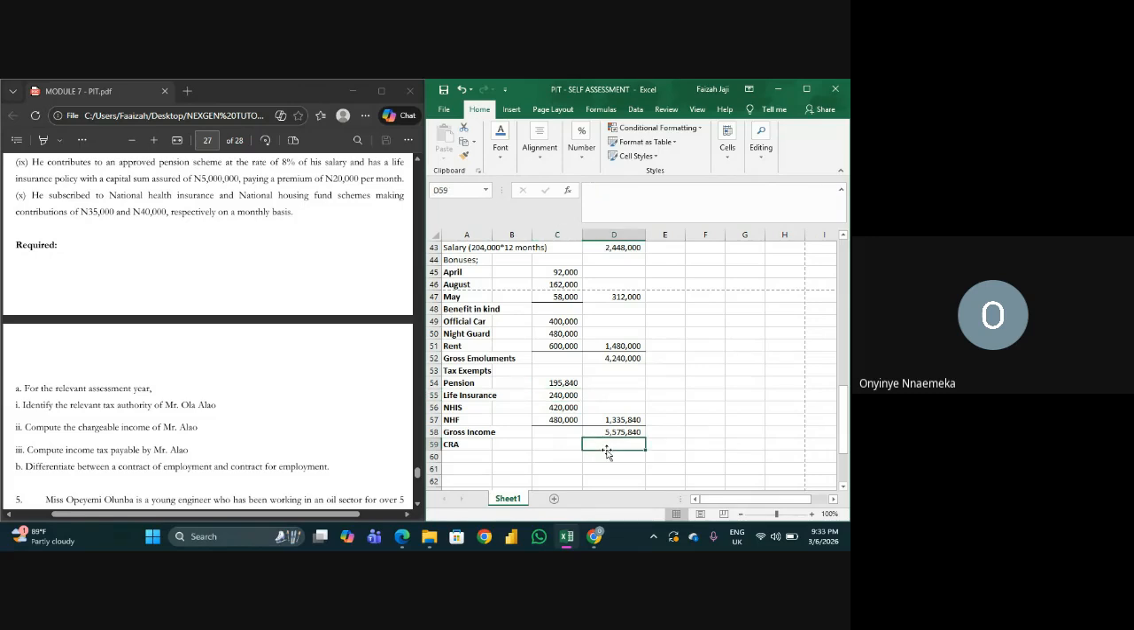So we have the CRA equals the higher of 200,000 plus 20% of this figure, or 1% of this figure plus 20% of this figure. That means it's 200,000 that is higher. The answer did not change. So of course we're putting minus because it's a negative, we are removing it.